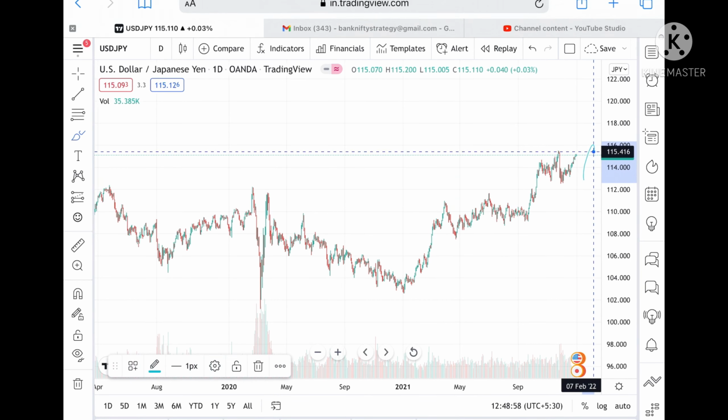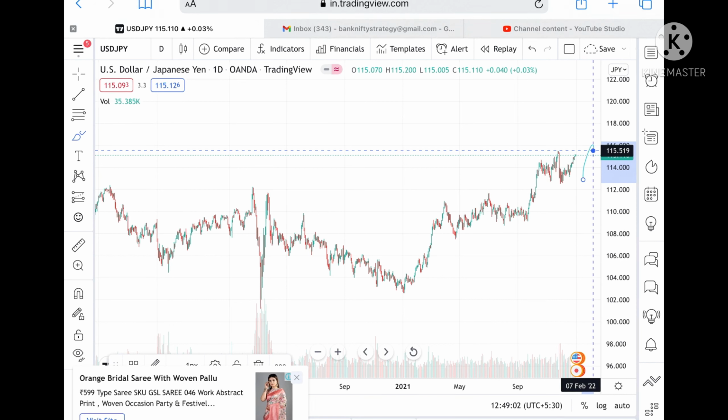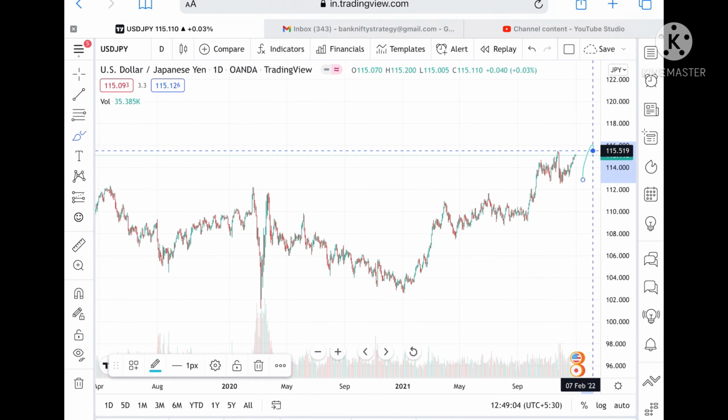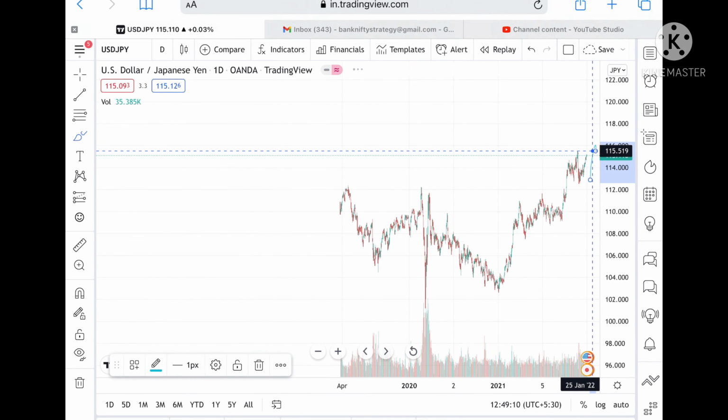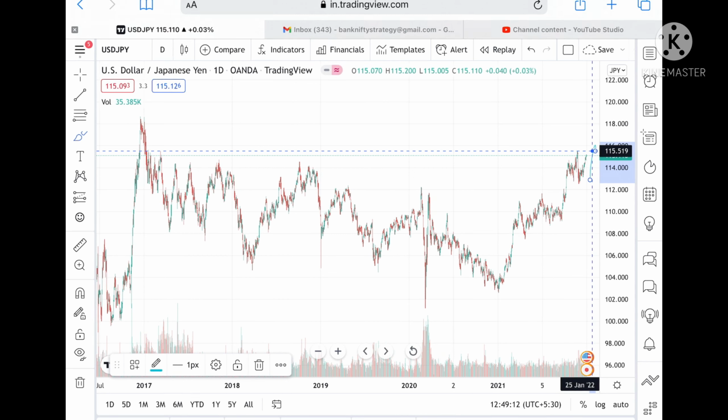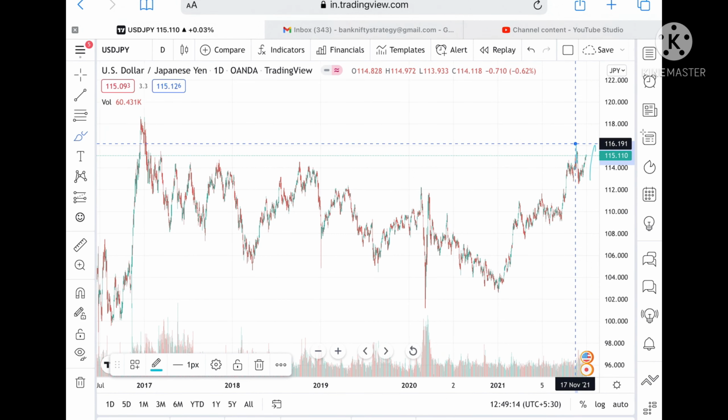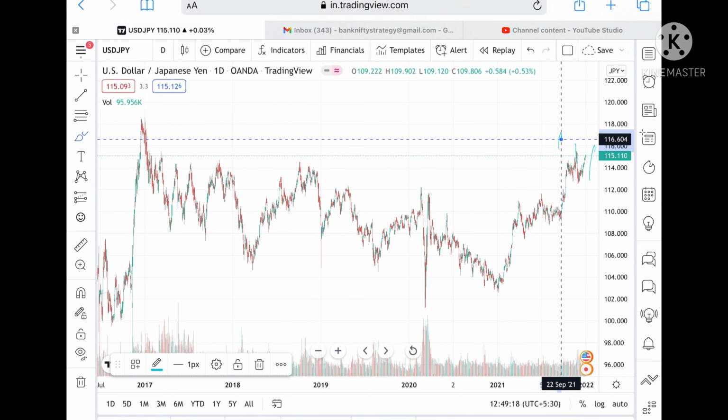Okay, suppose if the price sustains above this level, then we can see it can go and touch a level of 115.519. If it goes above this level, then we can see it can go and touch a level 115.519, and this level is already tested here. So what we can see, it can go and touch a level 116.139. If it sustains above this level, then we can see a level of 116.604.